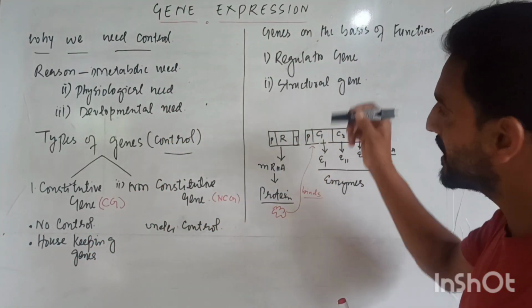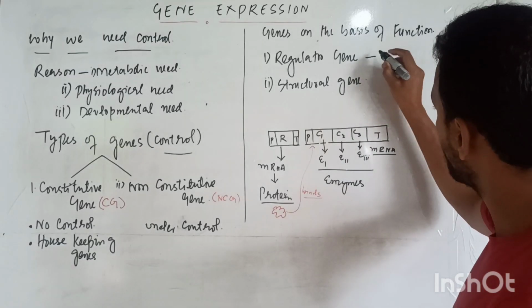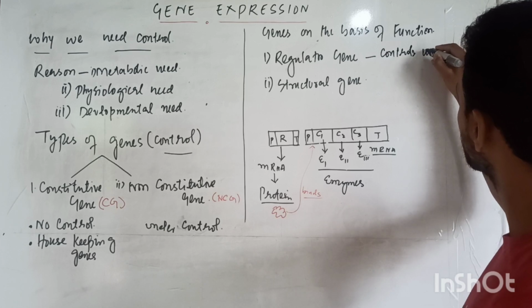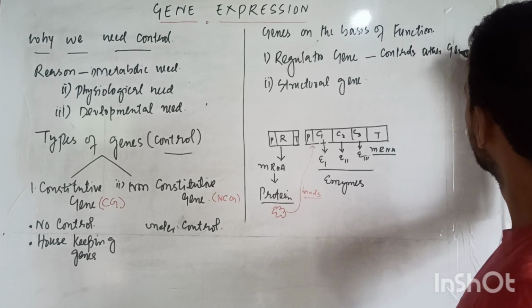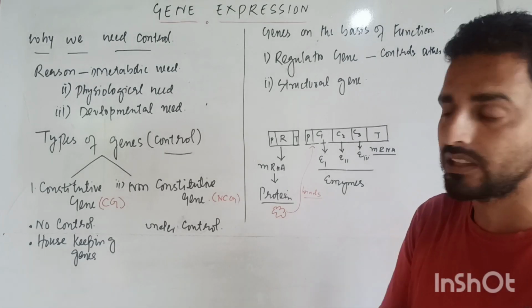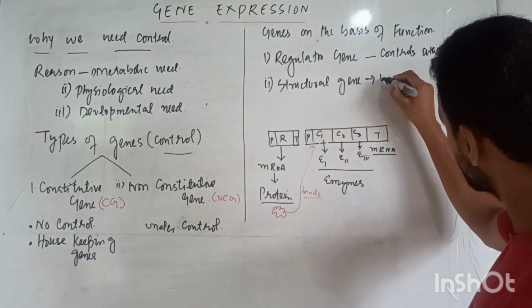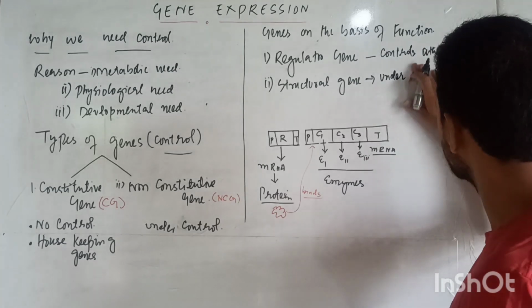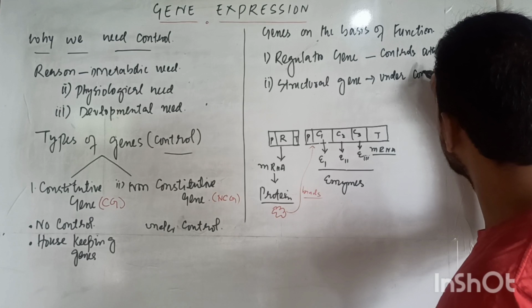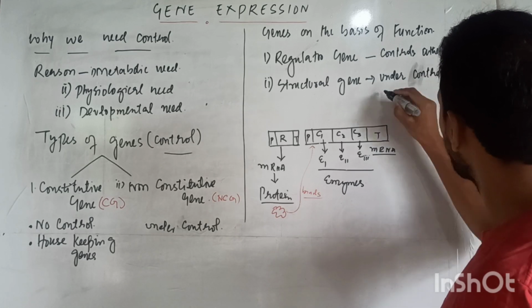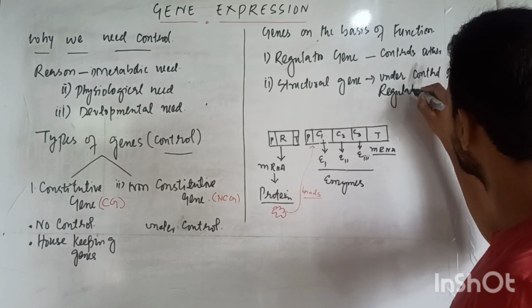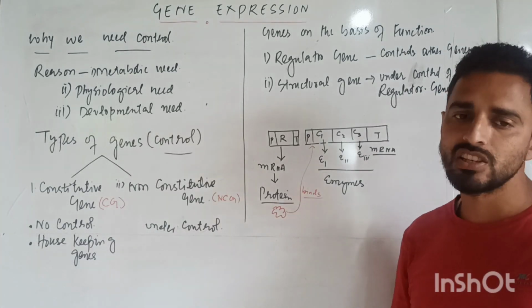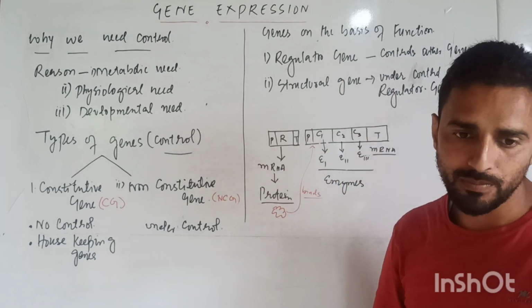That means what is meant by regulatory gene? Controls other genes. Regulatory gene is that gene which controls other genes. And what is structural gene? Which is under the control of the regulatory gene. This is the structural gene and this is the regulator gene. Clear?